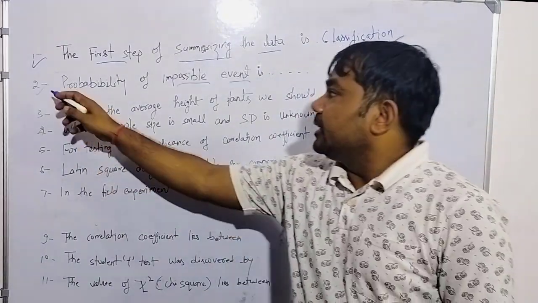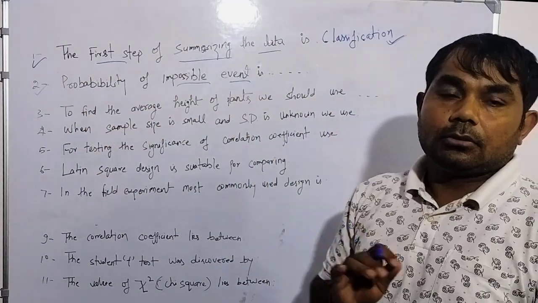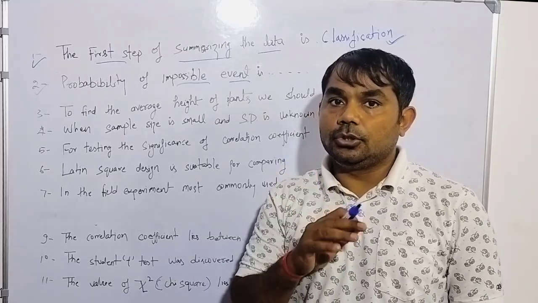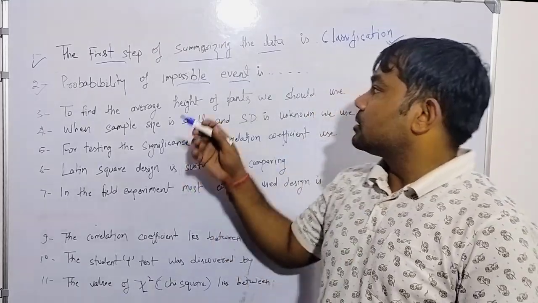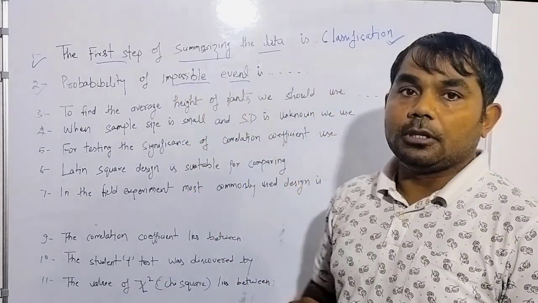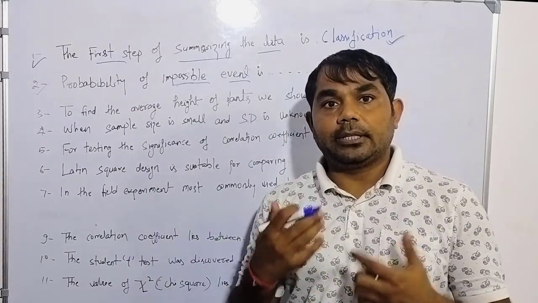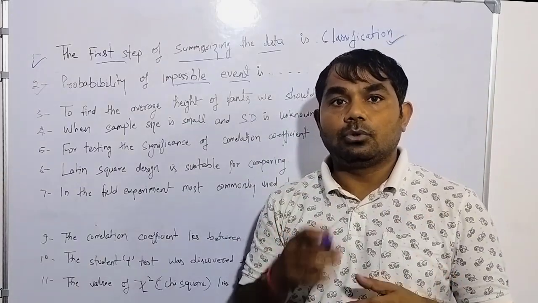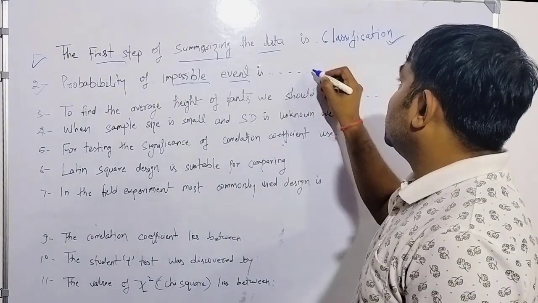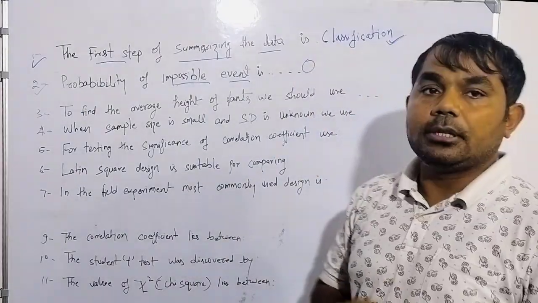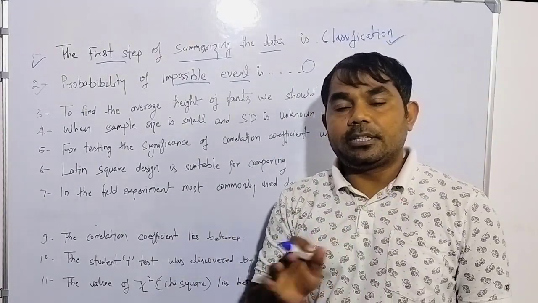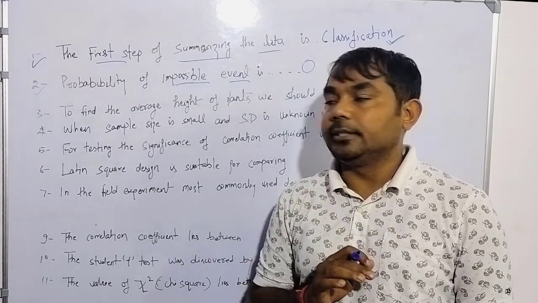The second is the probability of an impossible event. Probability always lies between 0 and 1, and it is already saying that it is an impossible event. Impossible means that it will never happen, so it will always have a probability of 0, because an impossible event always has 0 probability.